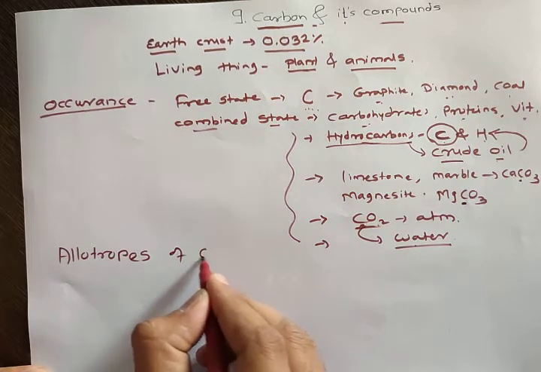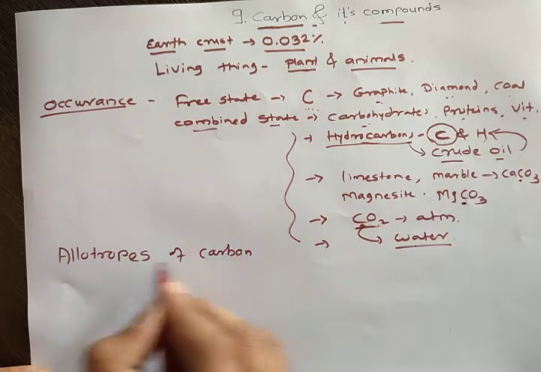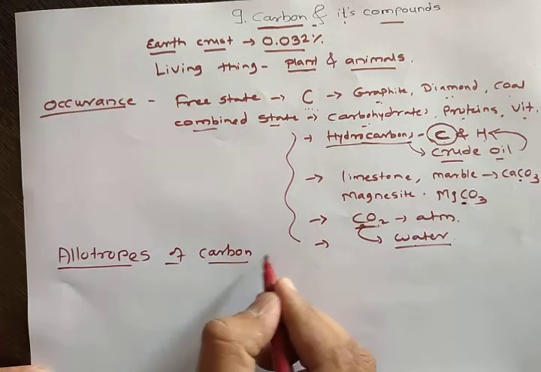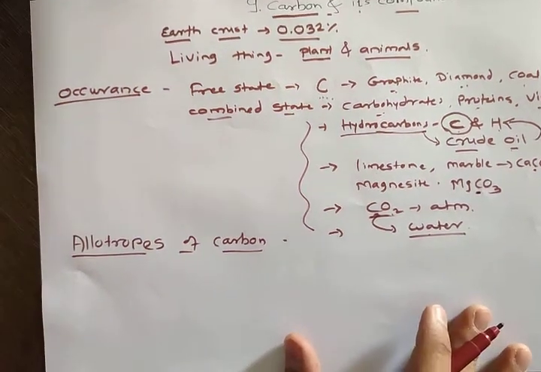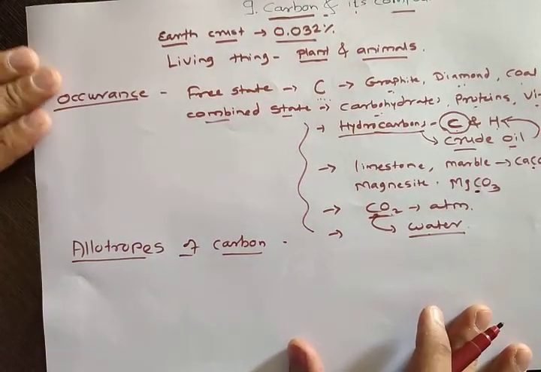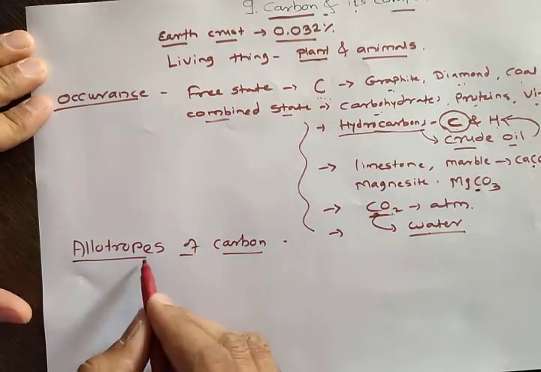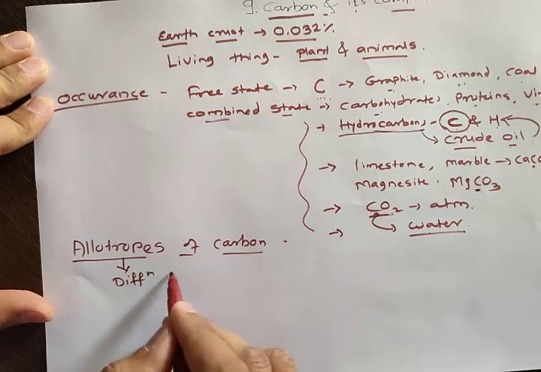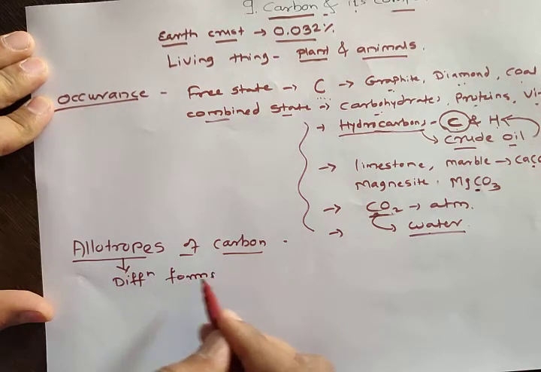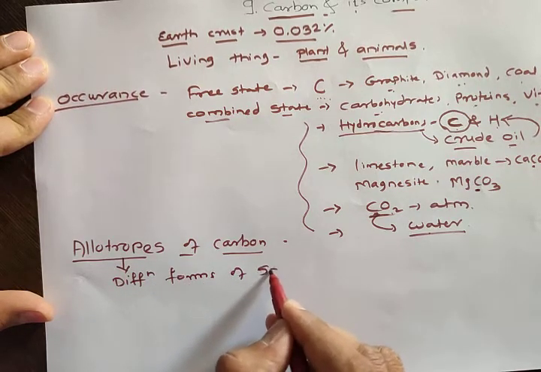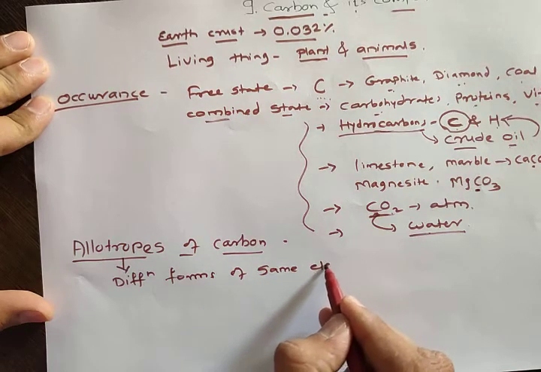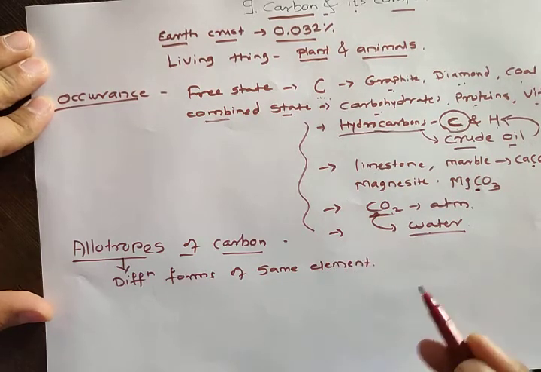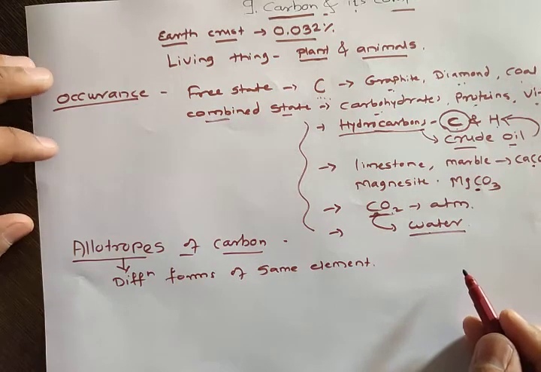Allotropes of carbon. Now what is meant by this word allotrope? First we will understand the meaning of this word. Allotrope is nothing but the different forms of the same element. Different forms of the same element means what?